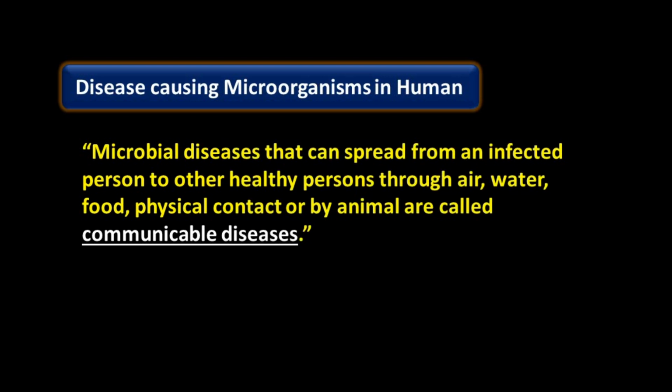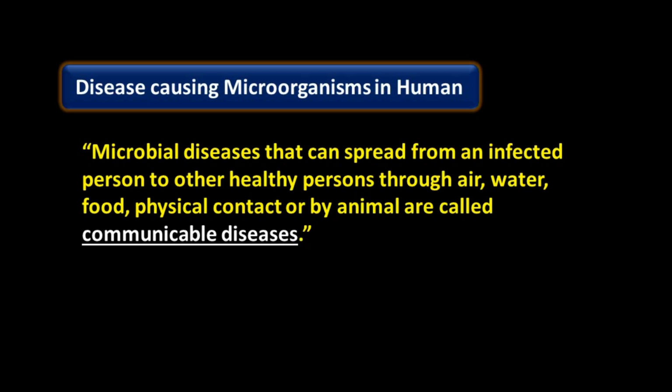Microbial diseases that can be spread from an infected person to other healthy person through air, water, food, physical contact or by animals are called communicable disease. Communicable disease means they spread through air, water, food, physical contact and by some animals.